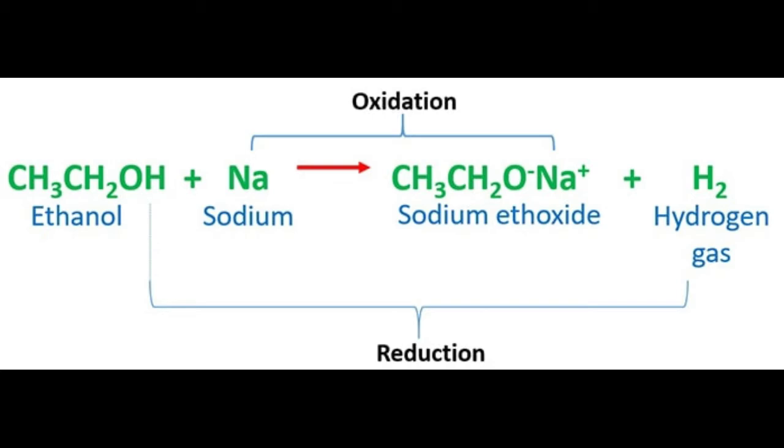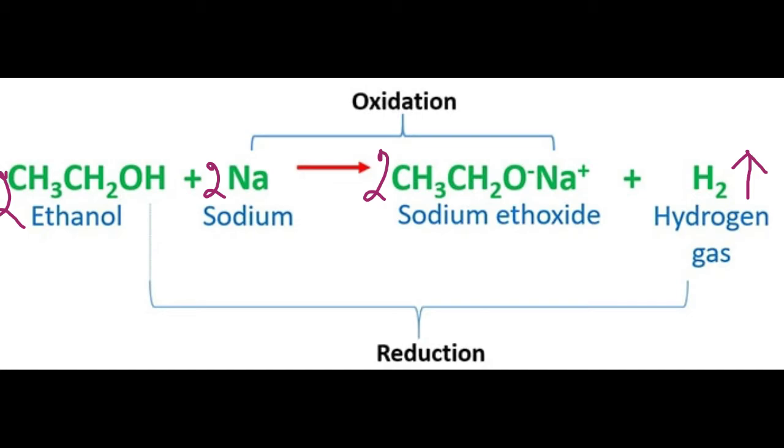The second chemical property is reaction with sodium. Ethanol reacts with sodium metal to form sodium ethoxide and hydrogen gas. 2C2H5OH is ethanol. The 2 in front of it is written to balance the equation, plus 2 sodium Na. Again 2 is written to balance the equation, will give you 2 sodium ethoxide, C2H5ONa. Na is sodium, C2H5O is ethoxide. Again the 2 is given to balance the equation in front of the formula, plus H2 gas, that is hydrogen gas.